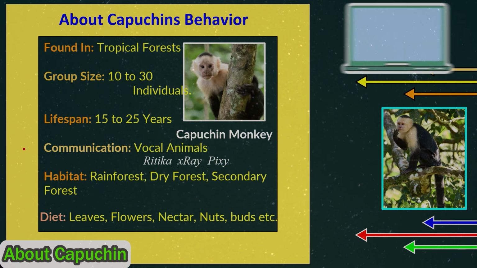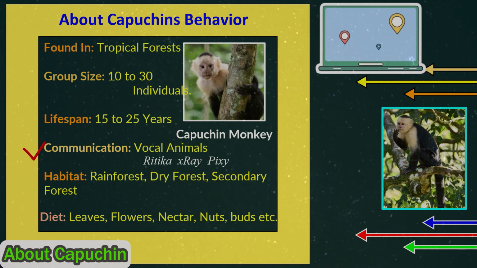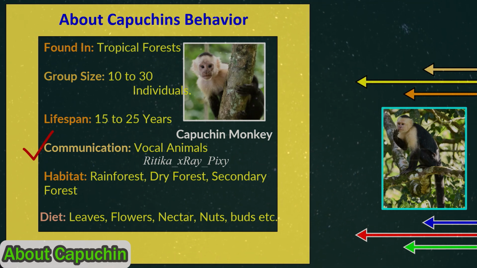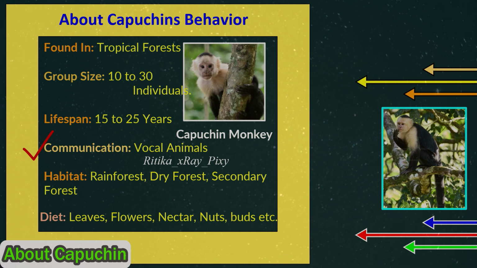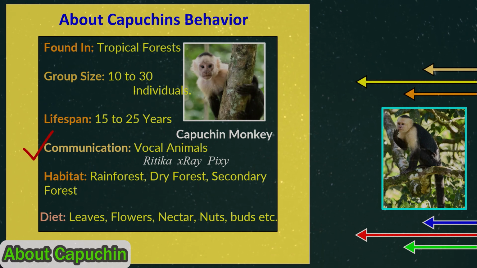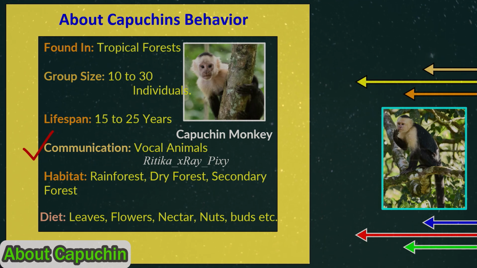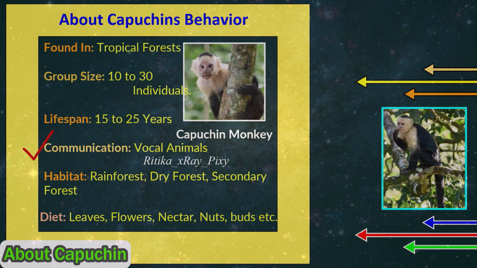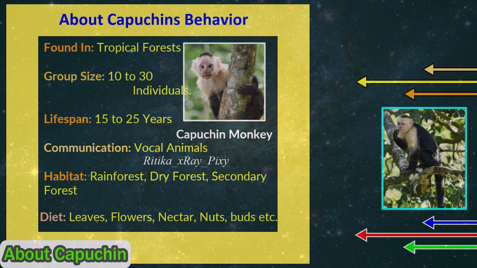About communication, they are vocal animals. They use a variety of different sounds to communicate with each other. They use different barks, whistles, and screams, and they also use different facial expressions and body language. Everyone has their own different sounds, by which other members can recognize them.